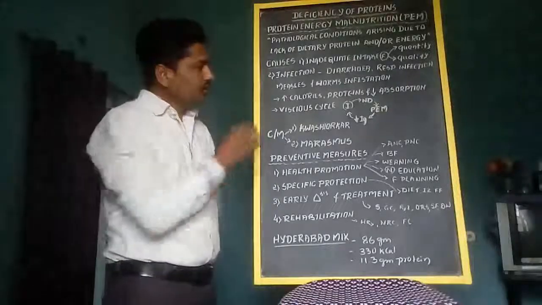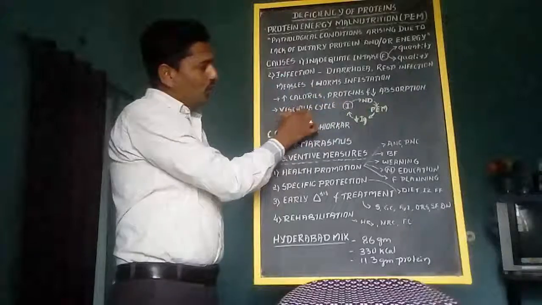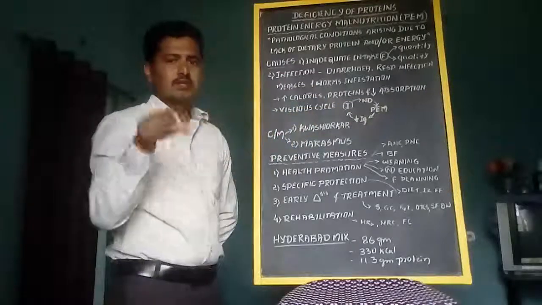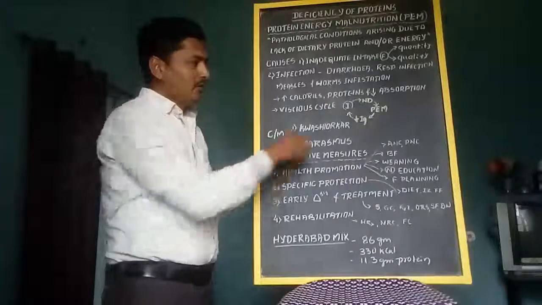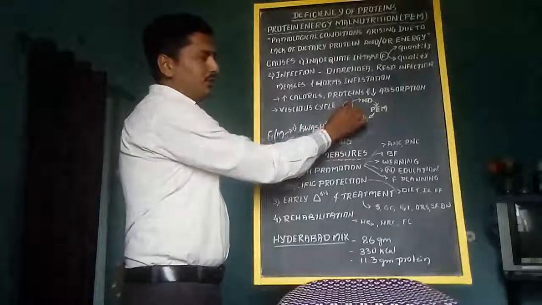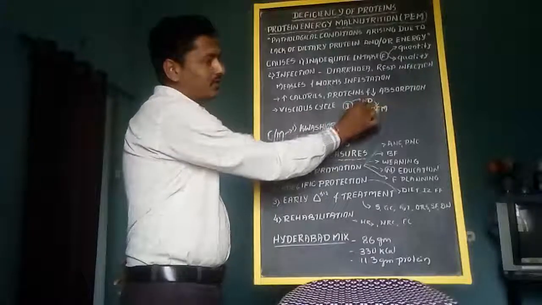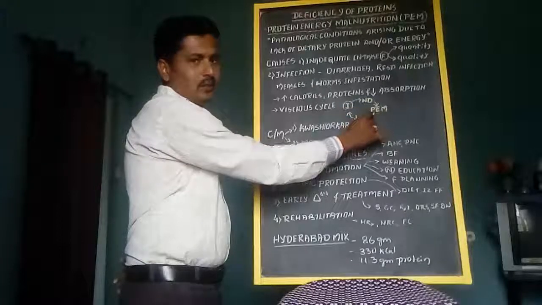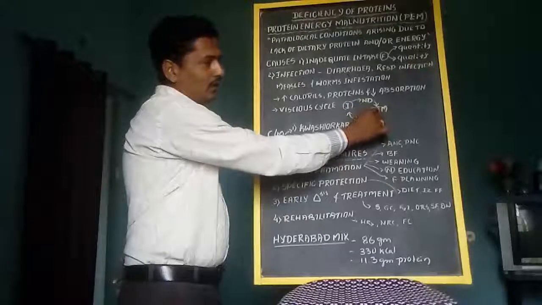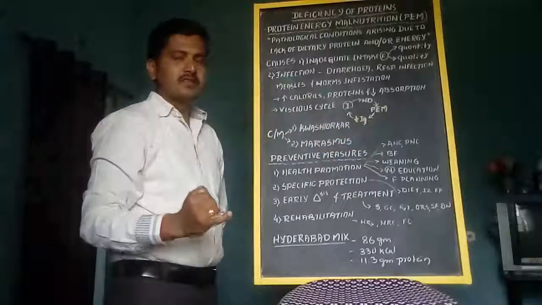And one more thing, infection and protein energy malnutrition are called a vicious cycle. One is dependent on another. Infection leads to nutrient deficiency. This nutrient deficiency leads to protein energy malnutrition. And in protein energy malnutrition, immunity decreases.